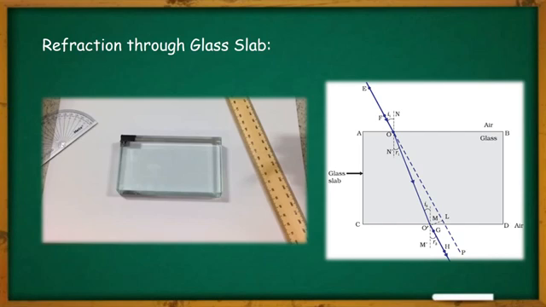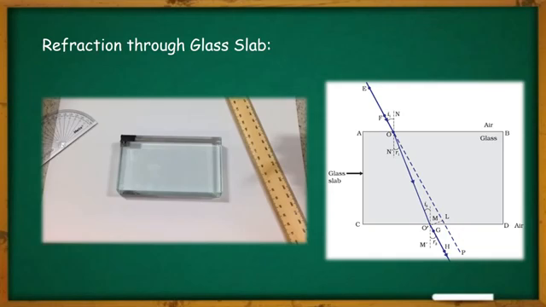The ray OO', we are calling this one the refracted ray, and the ray O'H is called the emergent ray. The angle I1 is called the angle of incidence. Also, angle R1 is called the angle of refraction. Then angle I2 is called the angle of incidence again, and R2 is the angle of emergence.